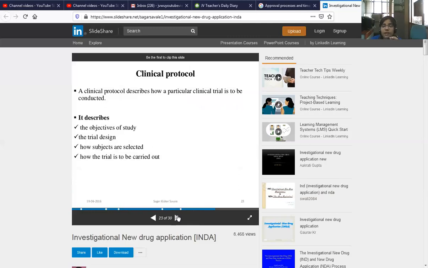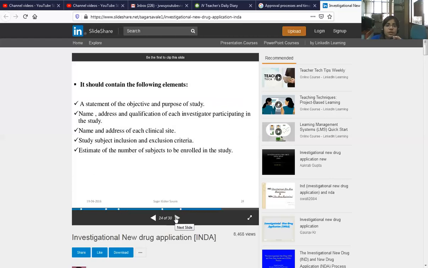Clinical protocol. Clinical protocol describes the objective of a study, trial design, how subjects are selected, and how the trial is to be carried out. It should contain the following elements: the statement of the objective and purpose of the study, name, address, and qualification of each investigator participating in the study protocol, name and address of each clinical site.